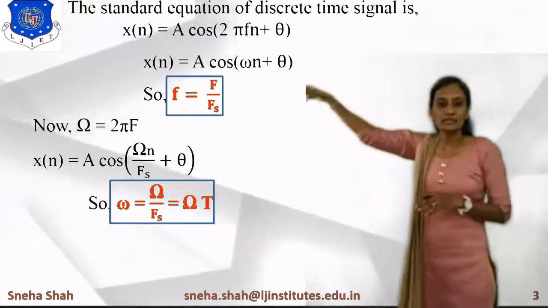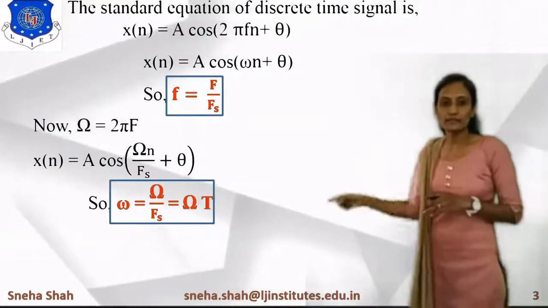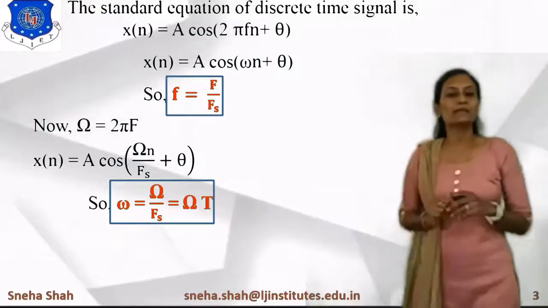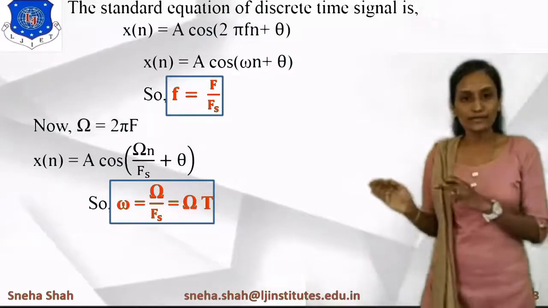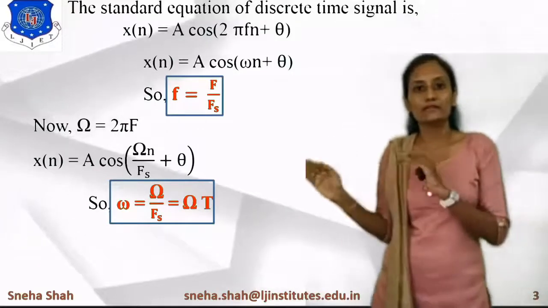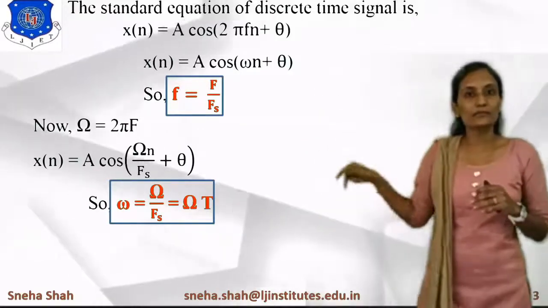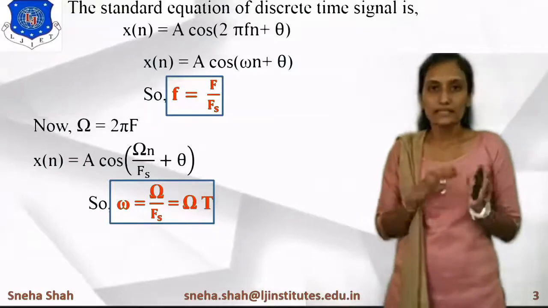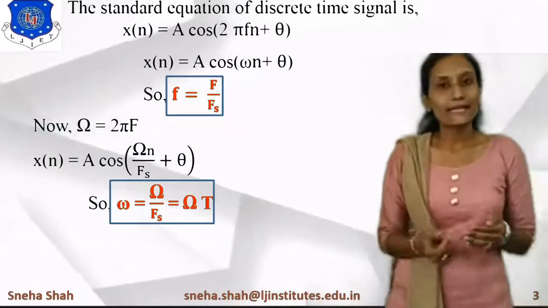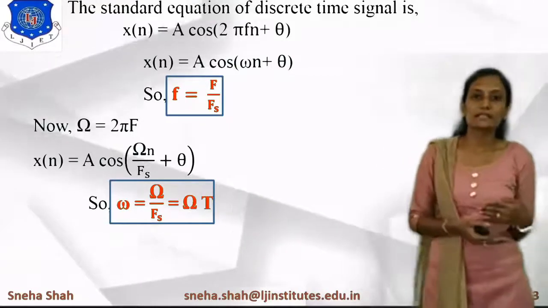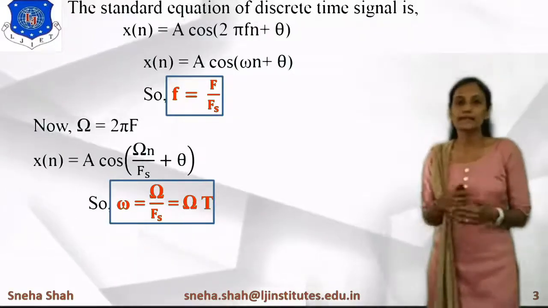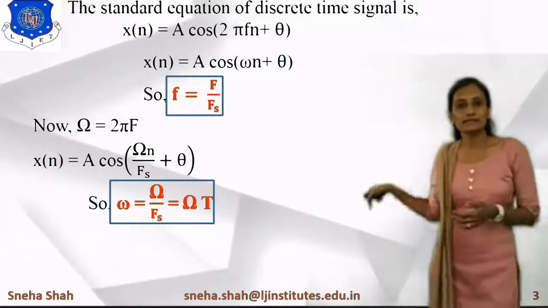This one is the basic formula for the frequency and this one is for the angular frequency relationship, in which omega is the discrete time angular frequency and Ω is the continuous time angular frequency. By using these two formulas we can correlate the continuous time signal frequency with the discrete time signal frequency. In any application, if you know the continuous time signal frequency and want to derive the discrete time signal, we can easily derive it using this relationship.